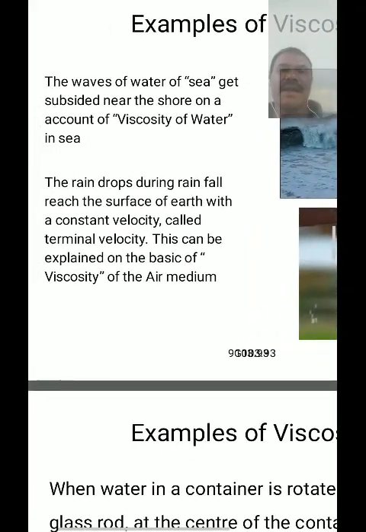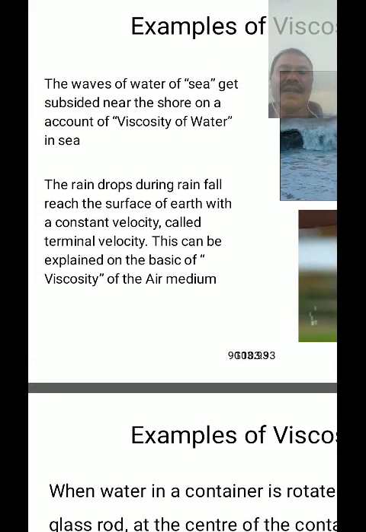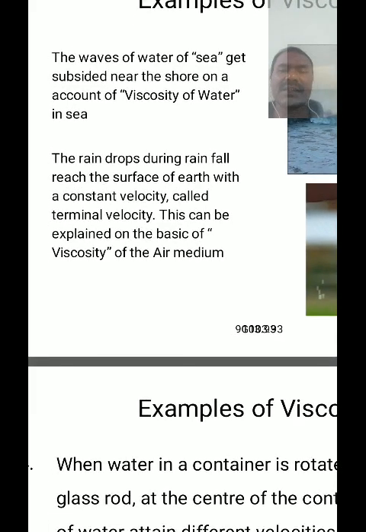And the raindrop during rainfall reaches the surface of the earth with a constant velocity called terminal velocity. This can be explained on the basis of the viscosity of the medium.